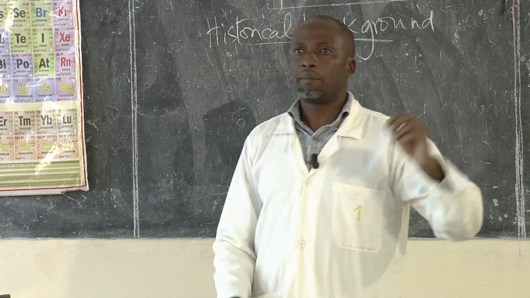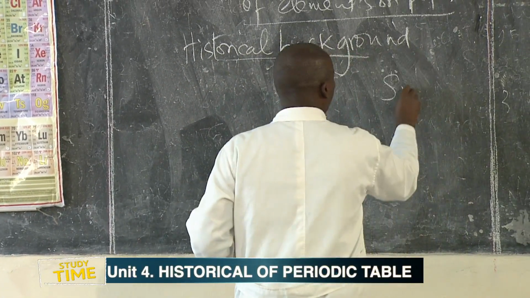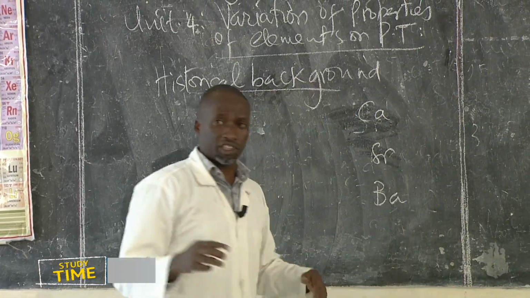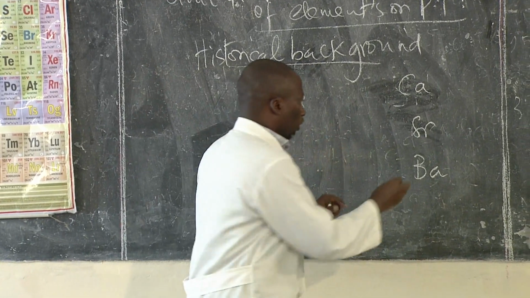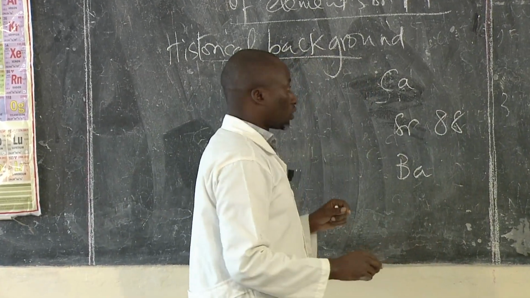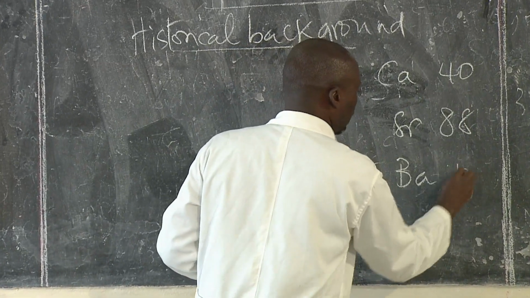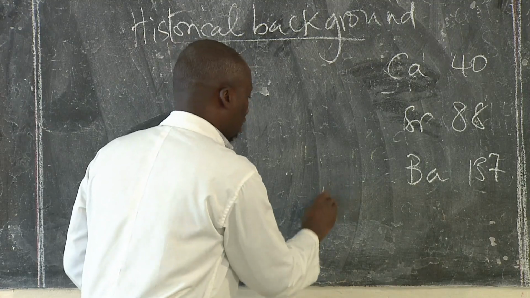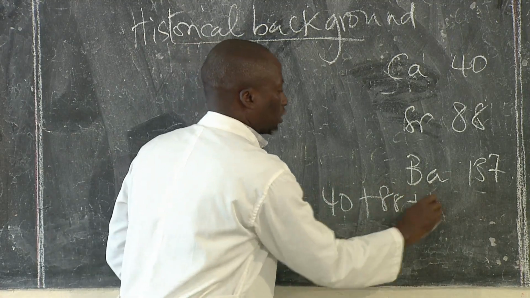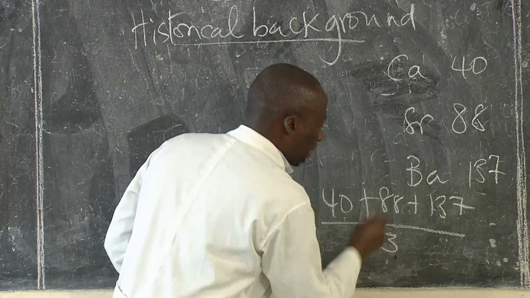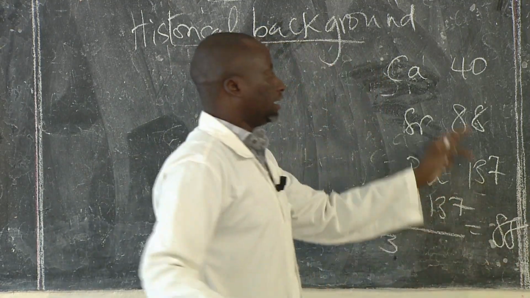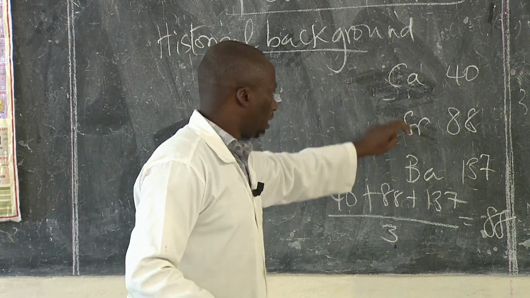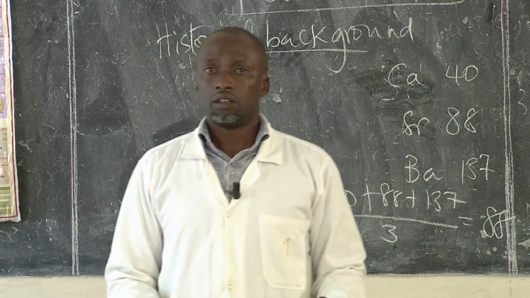If you get elements like calcium, strontium, and barium, that was one of the triads that he had. Calcium has the atomic mass of 40, strontium 88, barium 137. When you add these three together, 40 plus 88 plus 137, and you divide by 3, what you get is 88. So the mass of strontium is the average of the three.